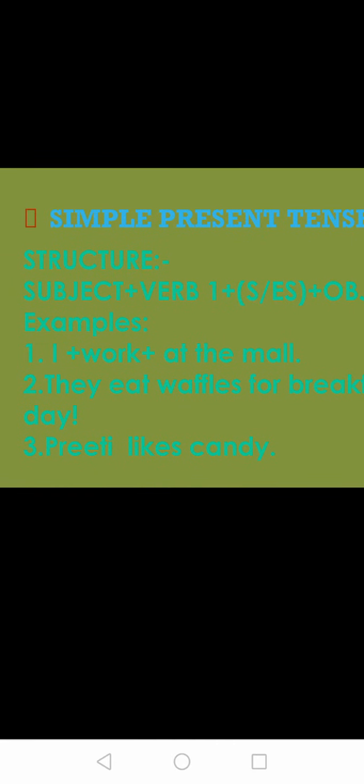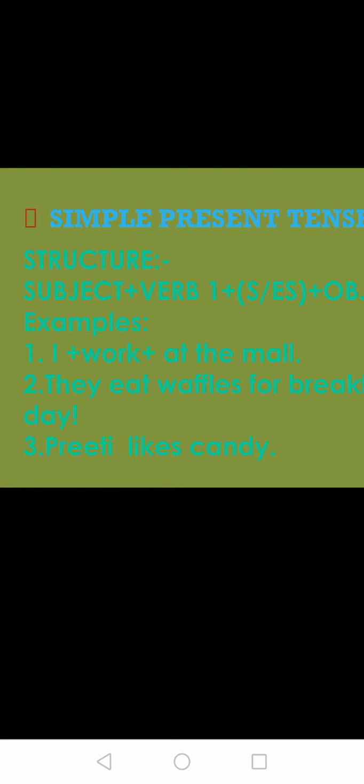Students, while you are solving some mathematics problem, you need formulas. Like that, for solving simple present tense or tenses, we have some structure. Instead of formula, we will use the word structure here. And these structures are very important. If you learn the structure, it is very simple for you to change any sentence according to that tense. So you have to learn this structure by heart. So let's begin with the simple present tense.